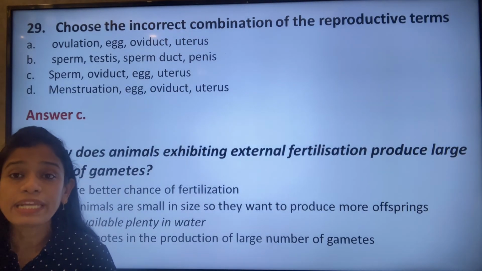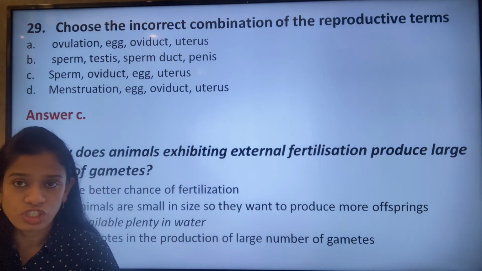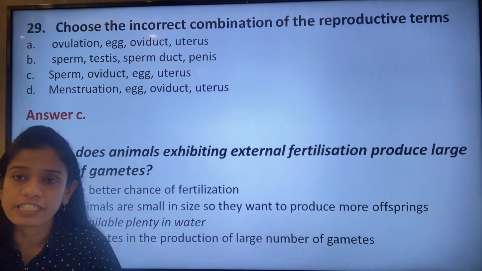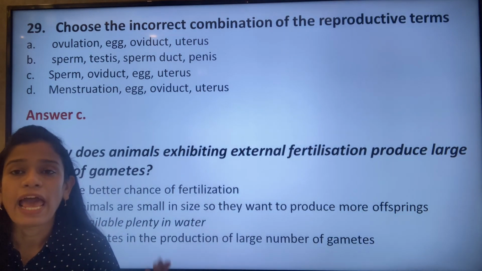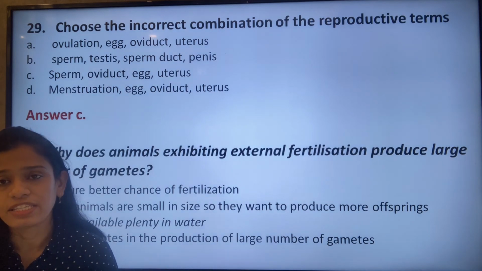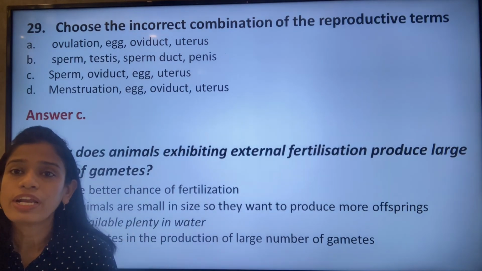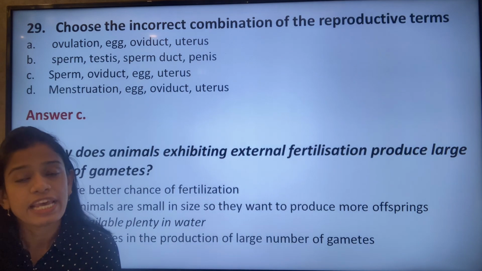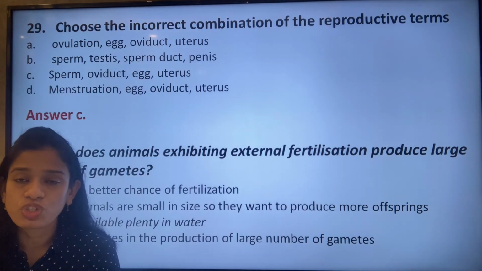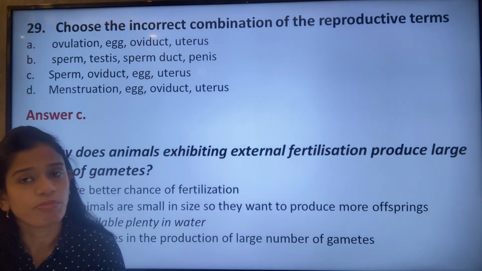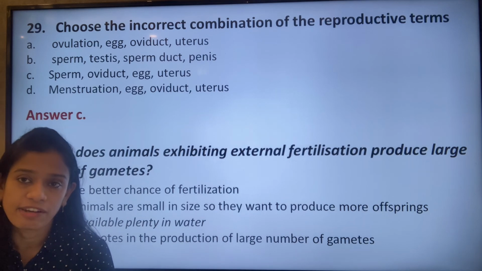It is difficult to take care of the eggs, so they lay them in large numbers so that fertilization also takes place. And even in case of death or damage of the eggs, because they are huge in number, at least some of them might survive this tough condition.